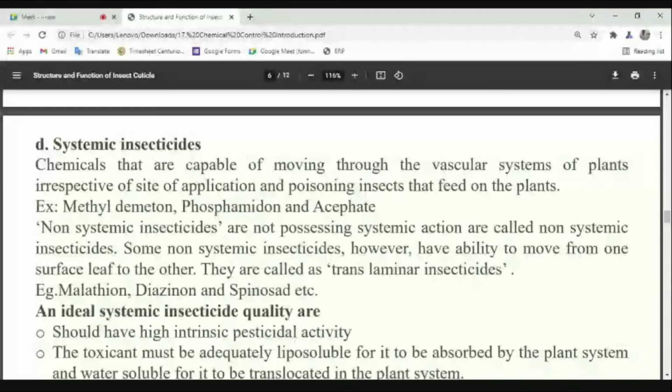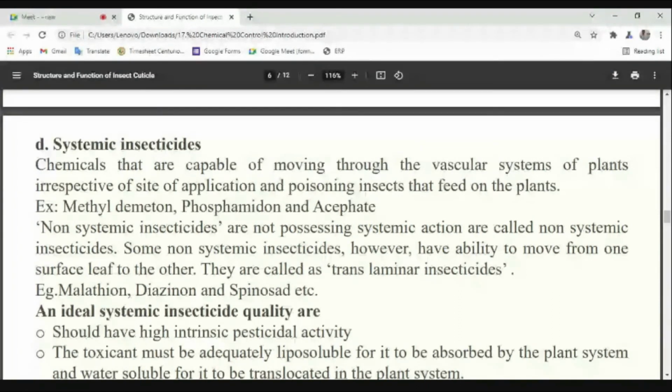So how are they classified? First is systemic, non-systemic. In non-systemic, one is completely non-systemic, another one is translaminar activity. Understood? Sir, then what is the difference between systemic and translaminar? There is no difference. Who can tell what is the difference?